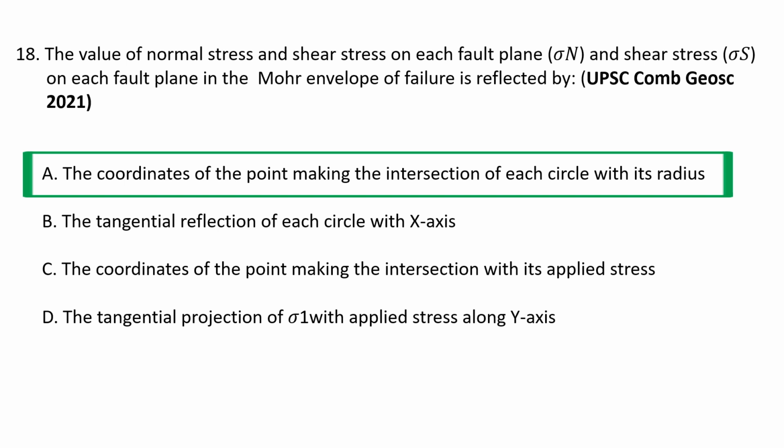So if data from several tests carried out on simple values, on different samples up to failure, is available, a series of Mohr circles can be plotted, and it is convenient to show only the upper half of the Mohr circle, and a line tangential to the Mohr circles can be drawn, and this is called the Mohr-Coulomb failure envelope. So here is the correct answer: the coordinates of the point making the intersection of each circle with its radius is reflected in the Mohr envelope of failure.